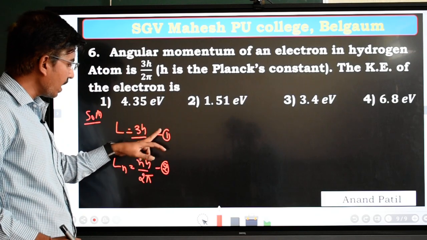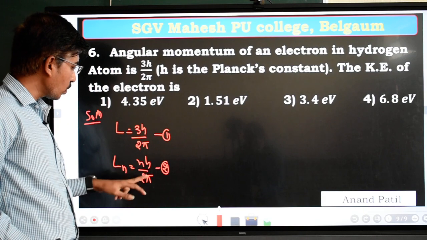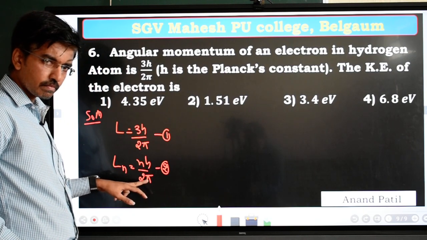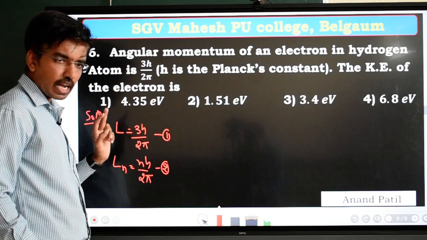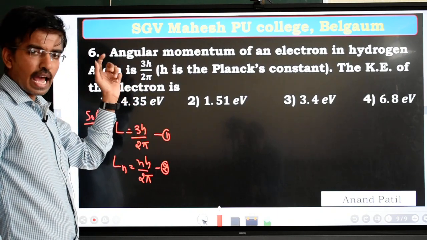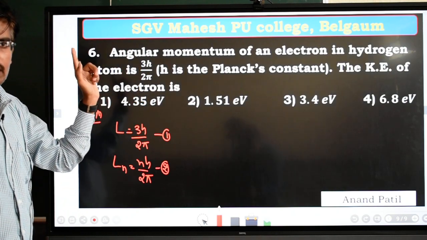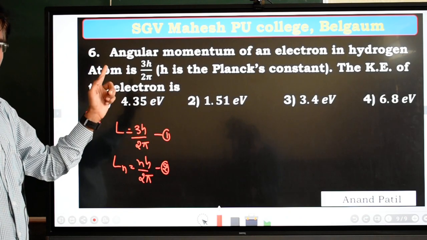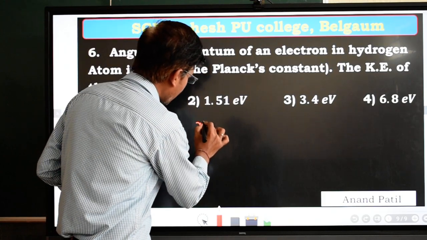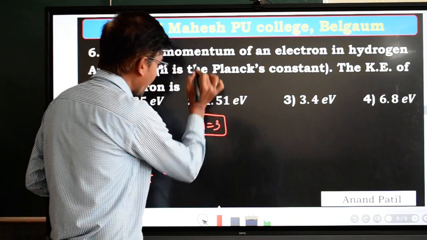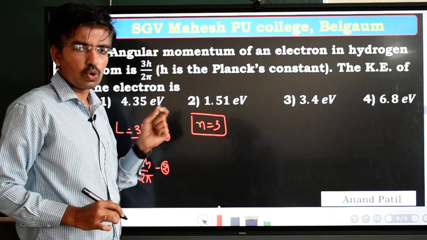If you compare equation number 1 and equation number 2, here also h upon 2 pi is there, and in the place of n, here 3 is there. So the given angular momentum of the electron is nothing but the angular momentum of the third orbit, or n is equal to 3. By this data we can say that the electron is present in the third energy state, that is n is equal to 3.